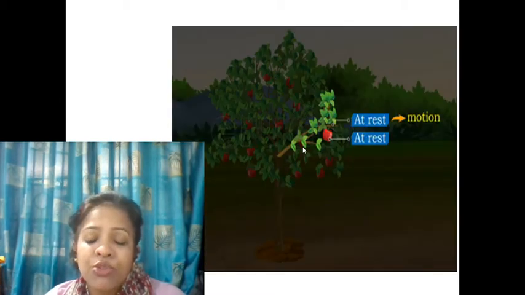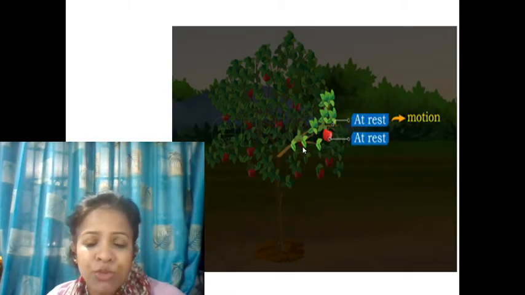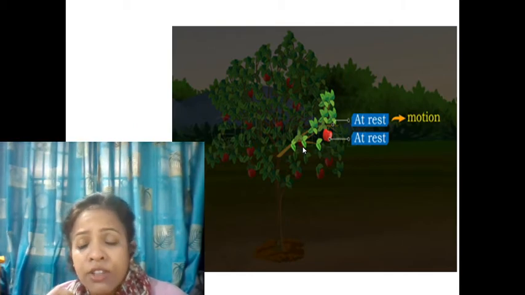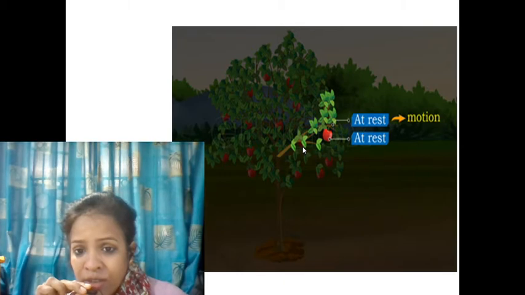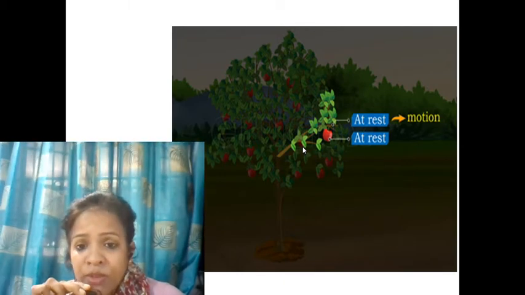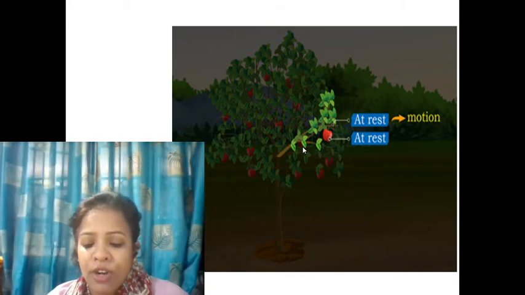Then if there is a fruit tree, an apple tree, mango tree, any kind of fruit tree, and you give a jerk to the branch, the fruit wants to stay at rest and will not try to move because of inertia, but the branch will move because we are shaking it, and the fruit may fall down.